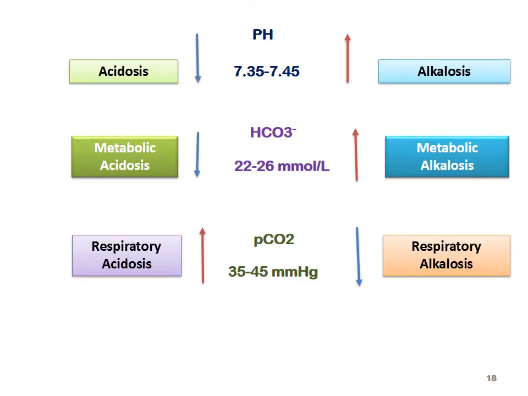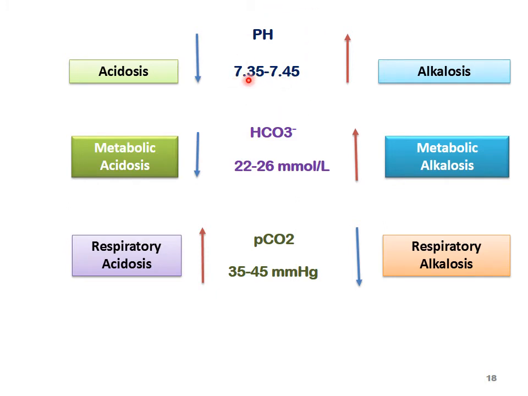Now we come to a point where, though the pH is 7.35 to 7.45, some disturbances occur that are known as disorders. So what are the disturbances? We see how it happens. The normal pH is 7.35 to 7.45, whereas bicarbonate ions are 22 to 26 millimole per liter, and carbon dioxide is 35 to 45 mmHg. So this is the partial pressure of CO2, this is the bicarbonate ion concentration, and this is the pH.